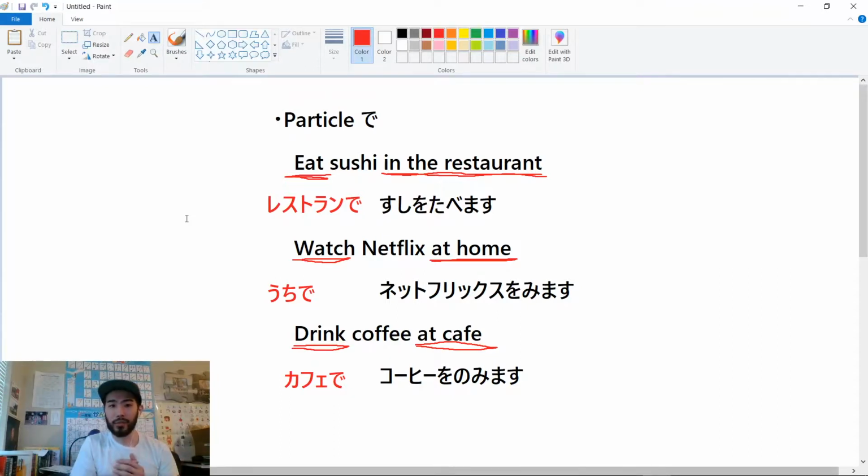Okay, so I hope this is how you use the particle. I hope you learned something new today.